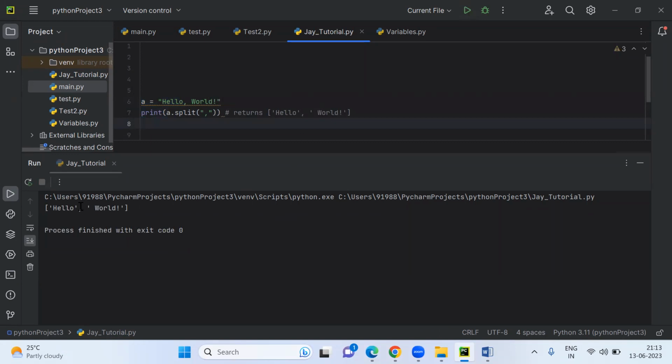You got it, it's split into multiple strings. Whatever the string you have, consider that I have